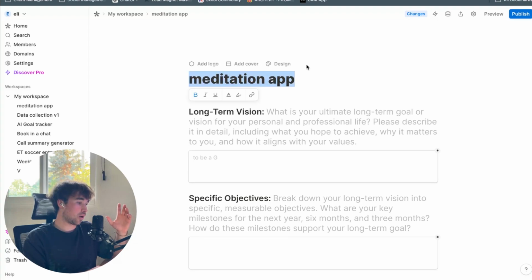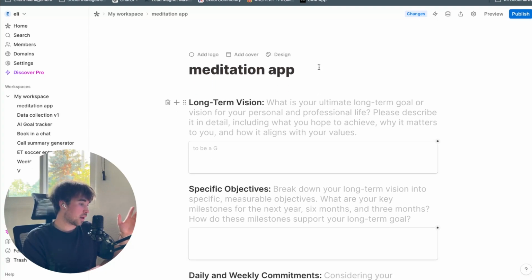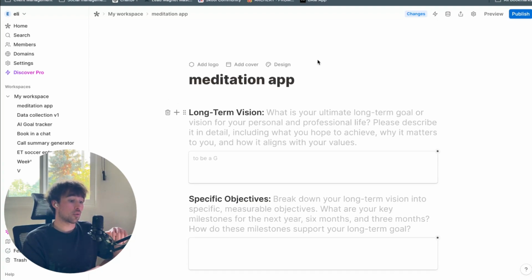And we are going to be using a form called meditation app. So I've created this form. Again, this will be our foundational template that people can fill out, whether we put this on our website, whether we create our own custom domain, create a very simple landing page and just embed this with some fun elements and some fun colors on it.